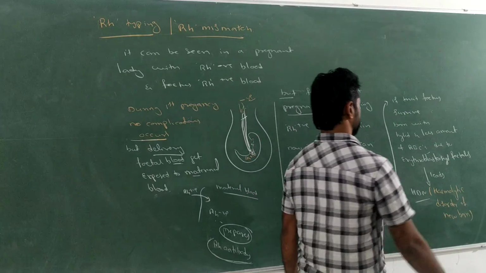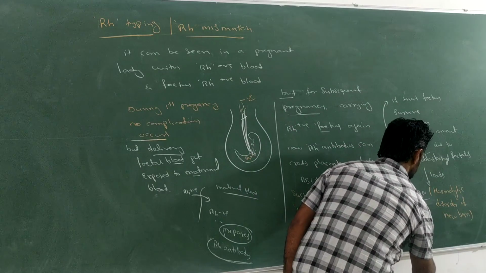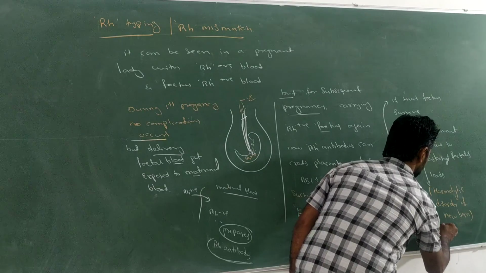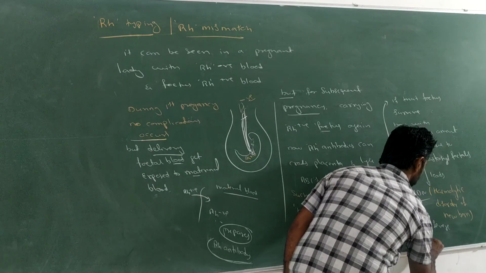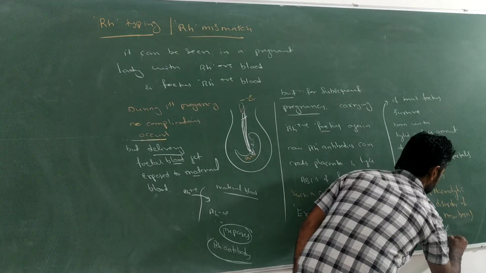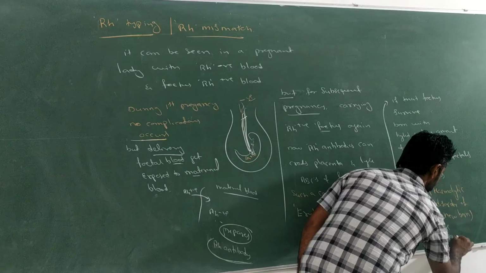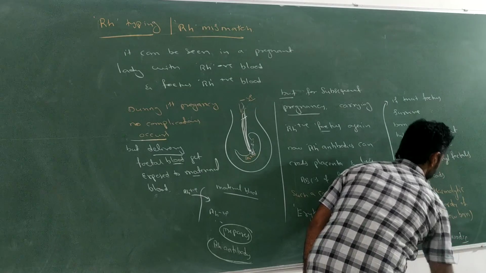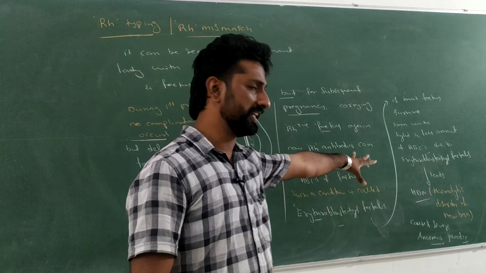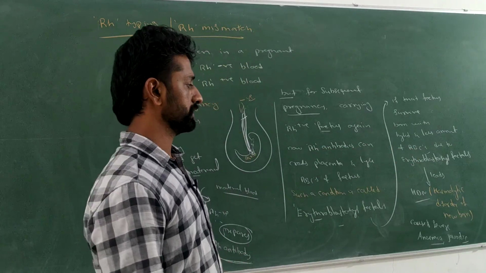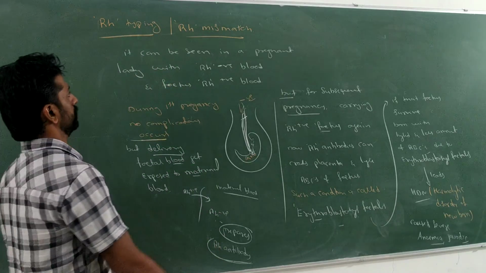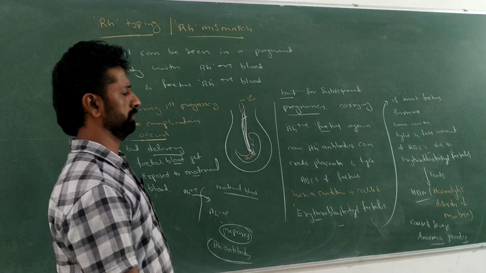It causes severe anemia and jaundice also. Severe anemia as well as the jaundice. All together it is called HDN, that is hemolytic disorder of the newborn. Is it clear? So this is regarding the RH typing or the RH mismatch.